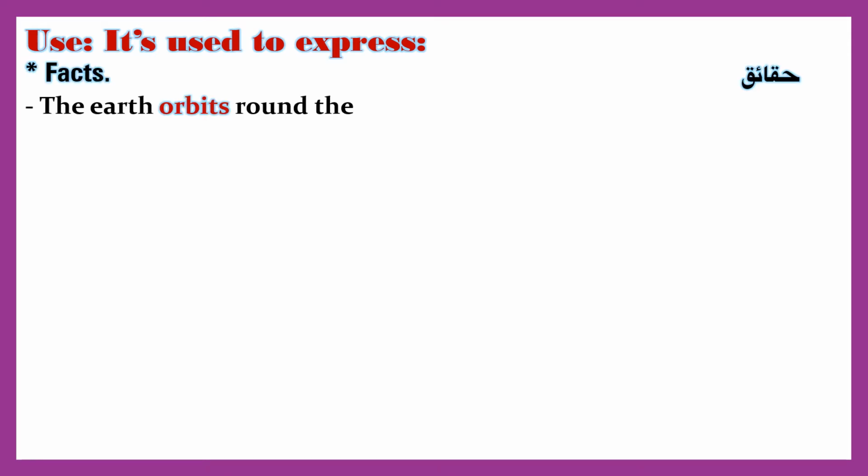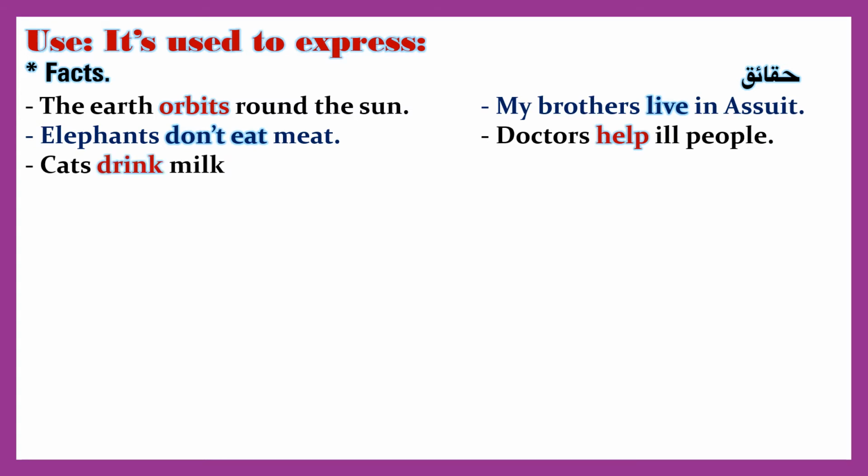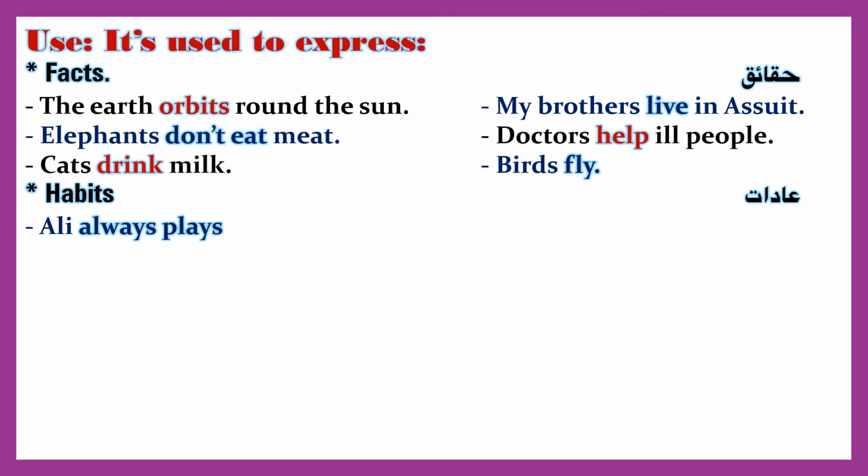Use: it's used to express facts. The Earth orbits round the Sun. My brothers live in a suburb. Elephants don't eat meat. Doctors help ill people. Cats drink milk. Birds fly.